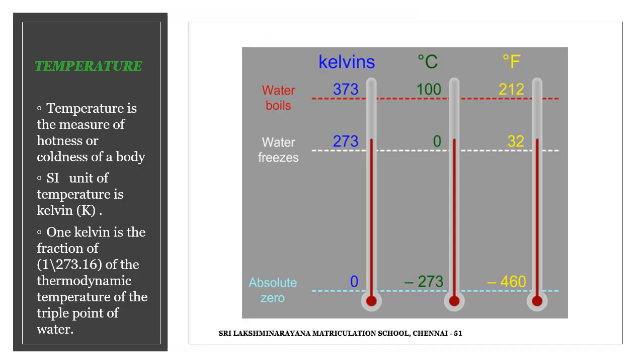Temperature. Temperature is the measure of hotness or coldness of a body. The SI unit of temperature is Kelvin. 1 Kelvin is the fraction of the thermodynamic temperature of the triple point of water. In this picture, 0 Kelvin is absolute zero. Water freezes at 273 Kelvin. Water boils at 373 Kelvin.